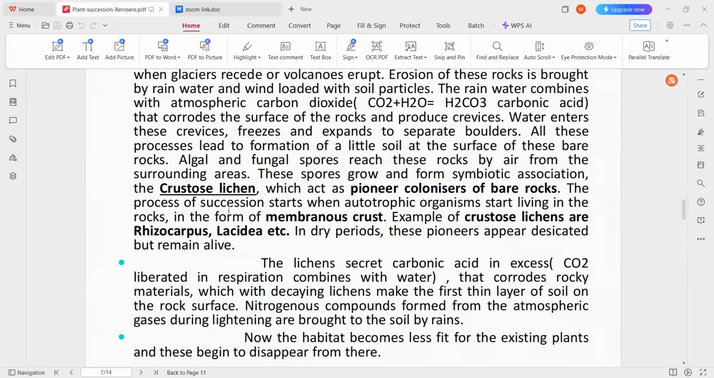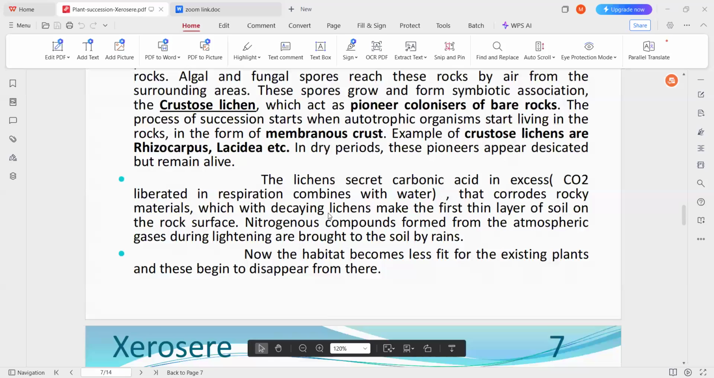When they grow on this, they secrete carbonic acids. These carbonic acids mainly help in the breakdown of the rocks into smaller particles. Large particles are broken down into smaller particles. In every stage, we can observe the formation of soil, and also the water holding capacity of the soil is increasing in every stage. So here we can observe all these stages in only one place.